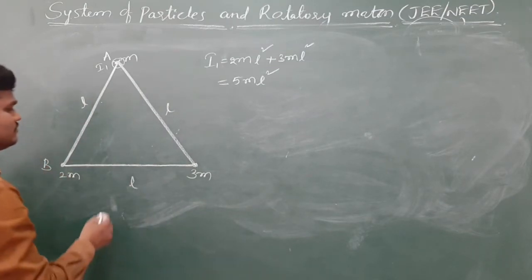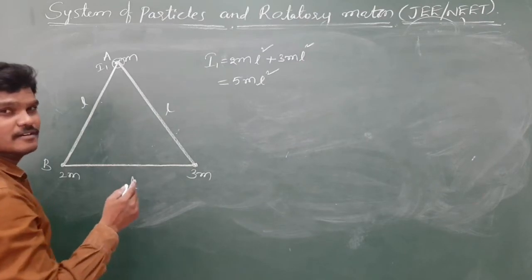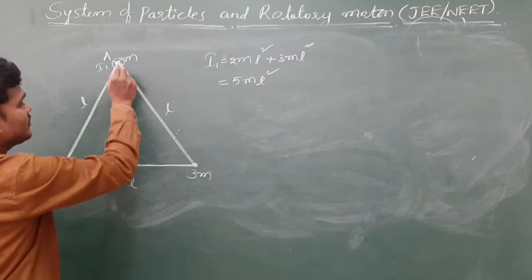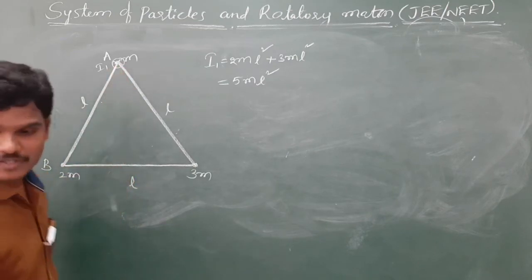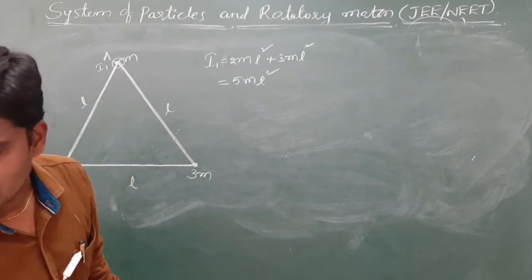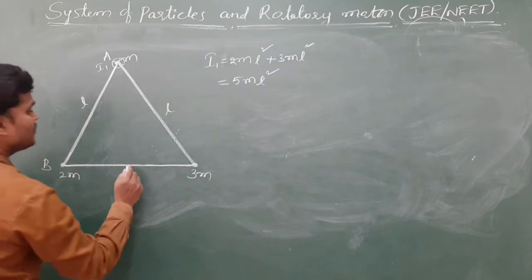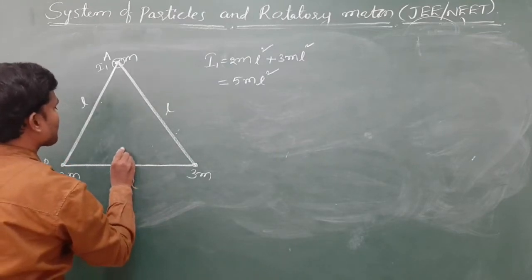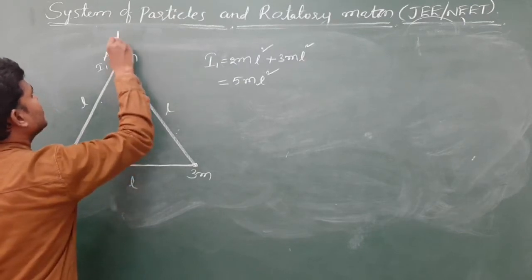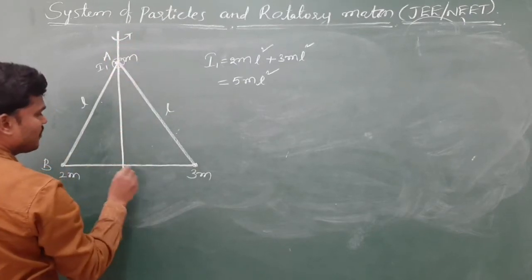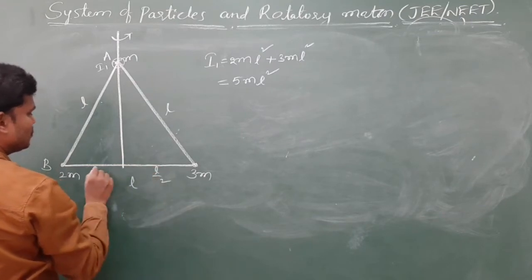Second one: they are asking the moment of inertia about the axis passing through A and the midpoint of BC. This is the midpoint, so each half is L by 2.